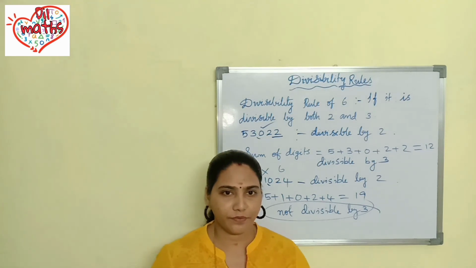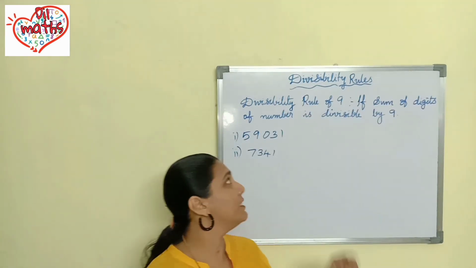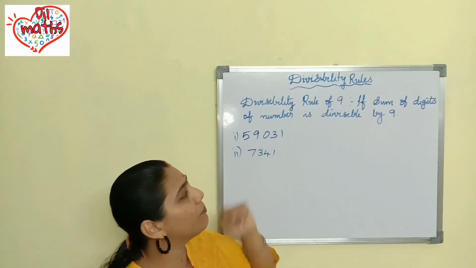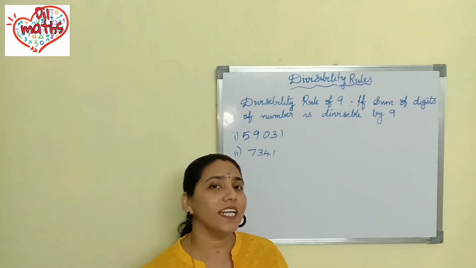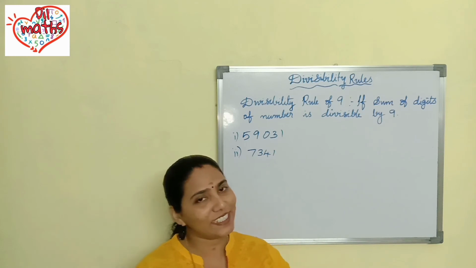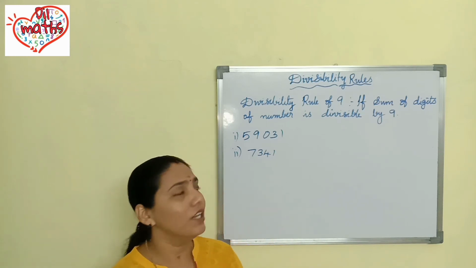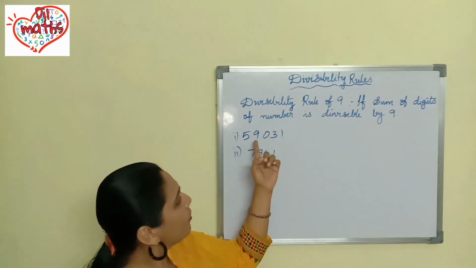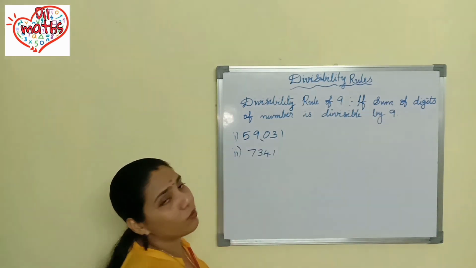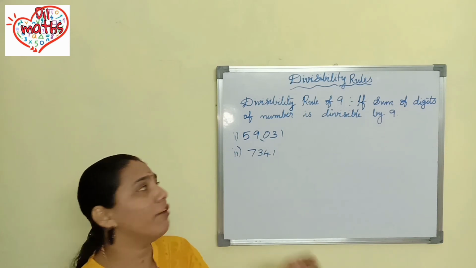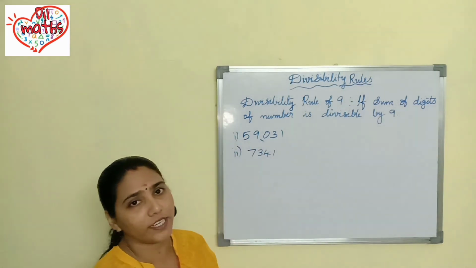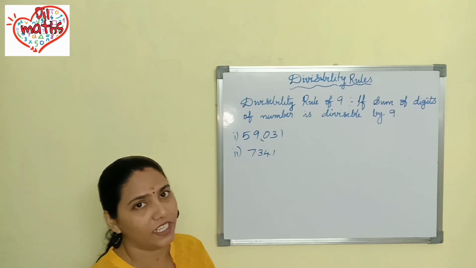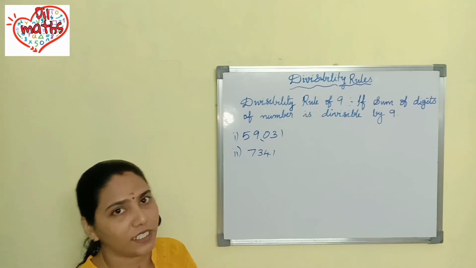Next we will go to divisibility rule of 9. So what is divisibility rule of 9? If sum of digits of a number is divisible by 9, then you can say that that number is divisible by 9. So it is just like divisibility rule of 3 only. So we'll go through the example first. First number is 59,031. So what we should do? We have to add the digits and find out the sum. Then we should check whether that sum is divisible by 9. If the sum is divisible by 9, you can say that the number is divisible by 9.